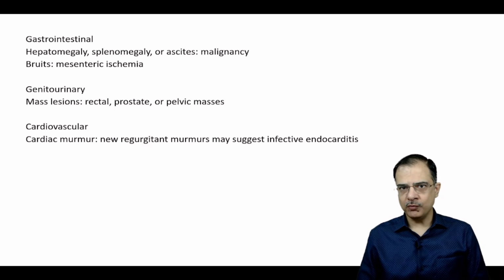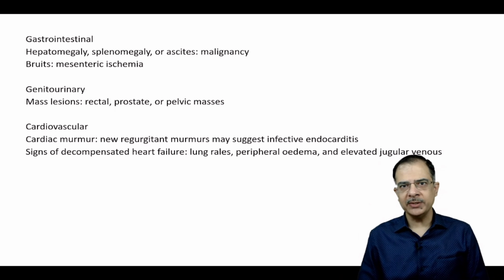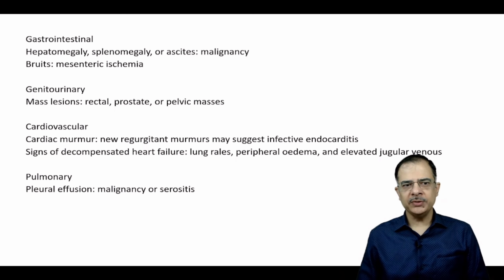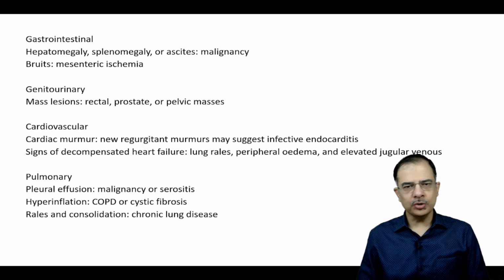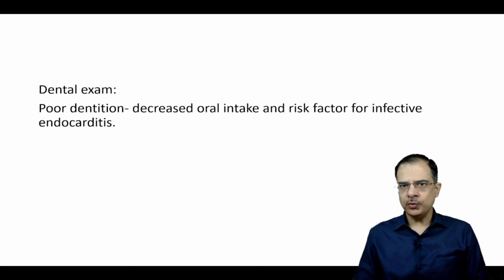Cardiovascular system: we should look for a murmur, like a new regurgitant murmur, suggesting infective endocarditis, or heart failure signs like crepitations in the lung, S3 heart sound, or elevated JVP. Pulmonary causes: we should check for pleural effusion, where there is dullness on percussion, suggestive of malignancies. Hyperinflated chest is suggestive of COPD. Crepitations or consolidation suggest chronic lung diseases. So we have to do a thorough systemic examination.